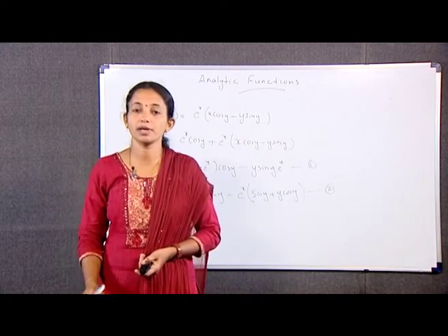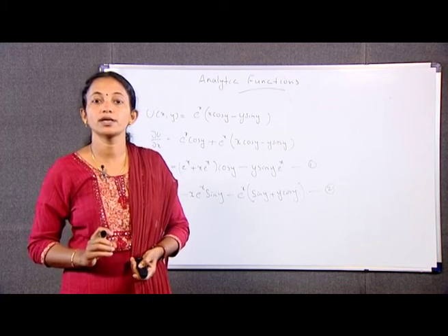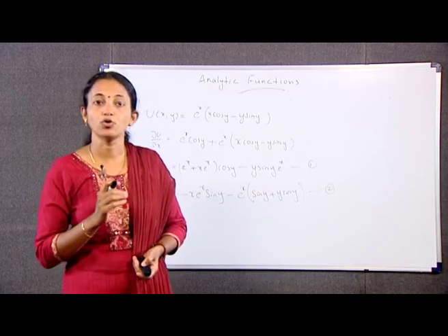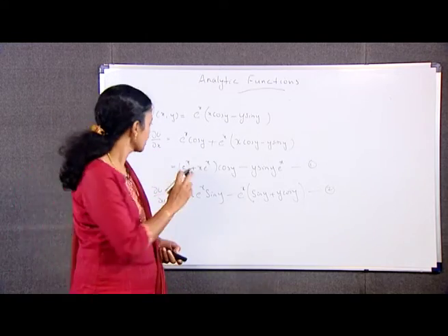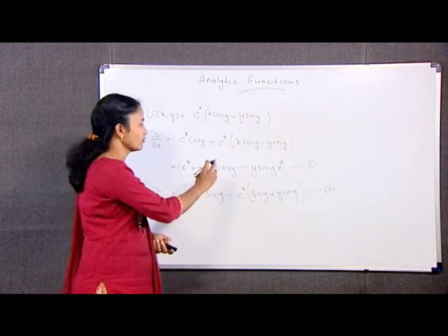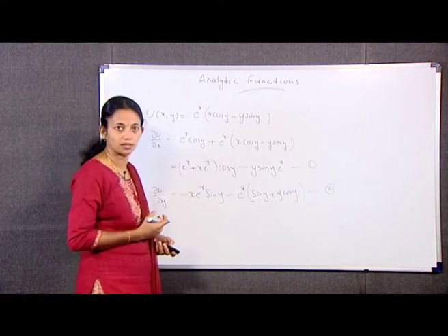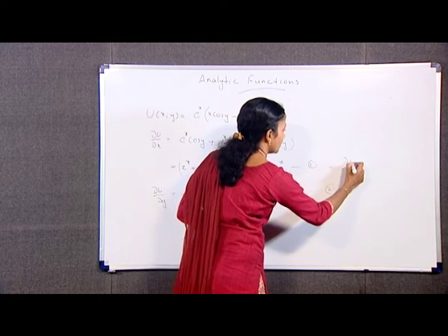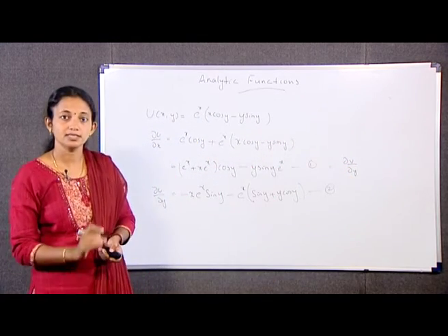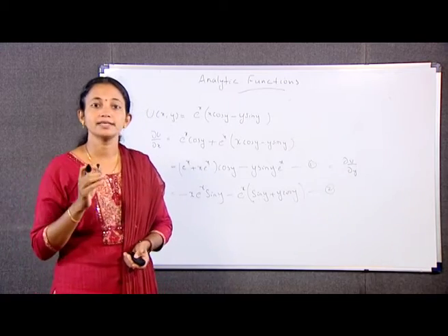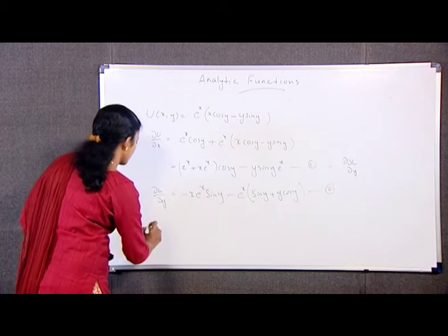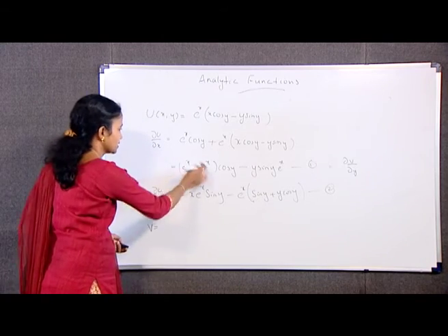Using the Cauchy-Riemann equations, dou u by dou x is equal to dou v by dou y. This equation 1 implies that dou v by dou y is equal to (e raised to x plus x e raised to x) cos y minus y sin y into e raised to x. This is equation number 3. Then, integrating 3 with respect to y, we have v.